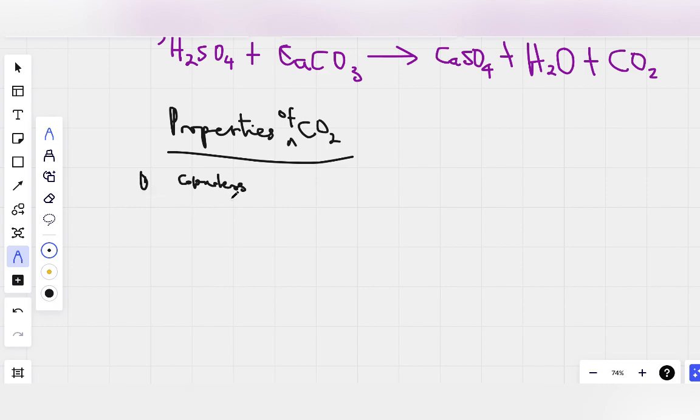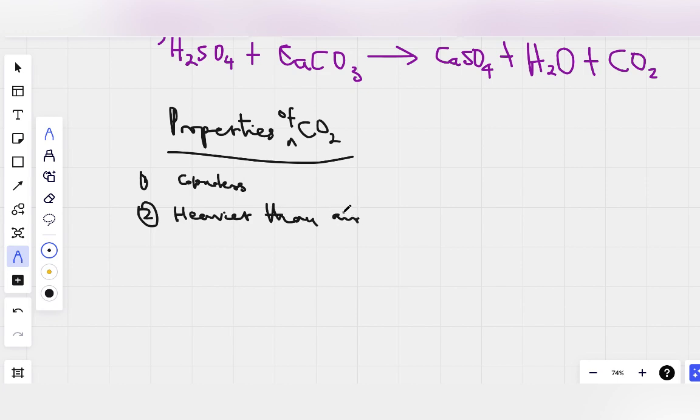Number 2, it is much heavier than air. It's denser than air.